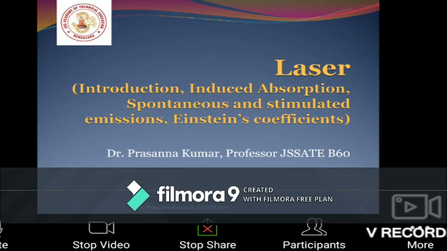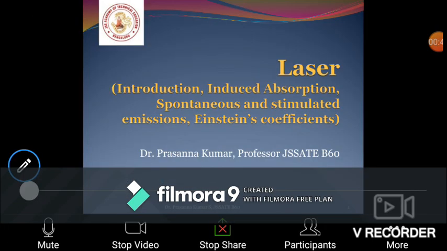We will start module 4, that is laser and quantum mechanics. Do you know what a laser is? It stands for LASER. What do you mean by LASER? It is Light Amplification by Stimulated Emission of Radiation. So L stands for light, A for amplification, S for stimulated emission, and R is for radiation.